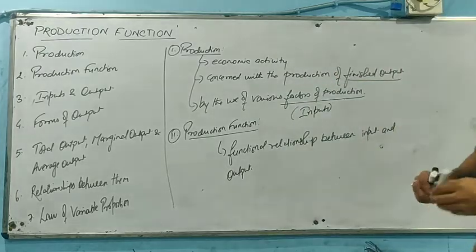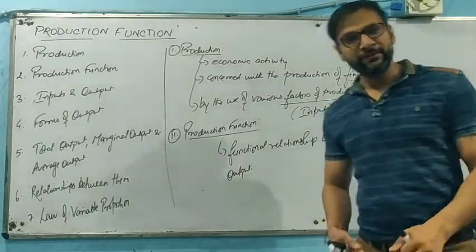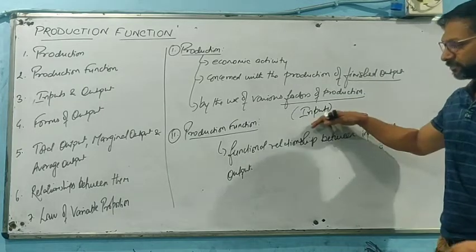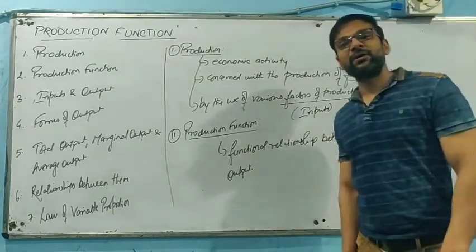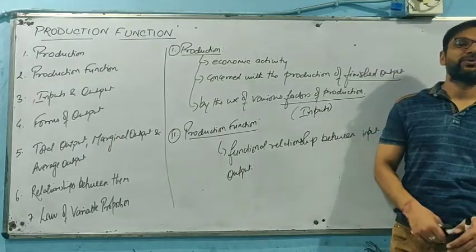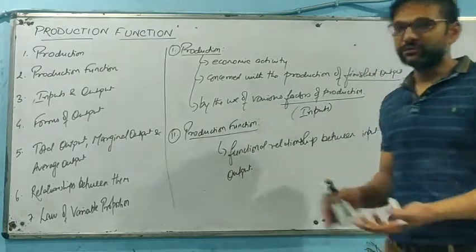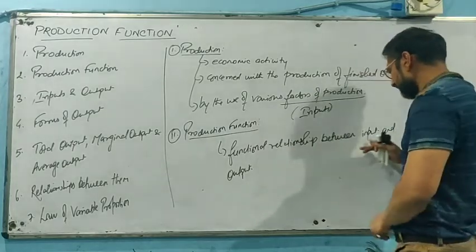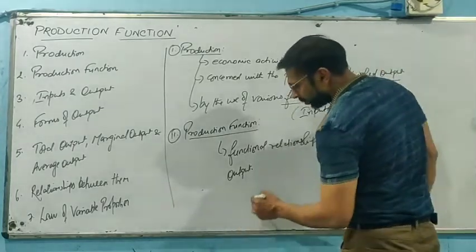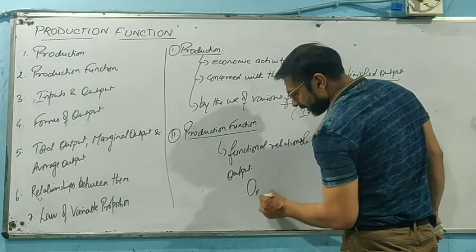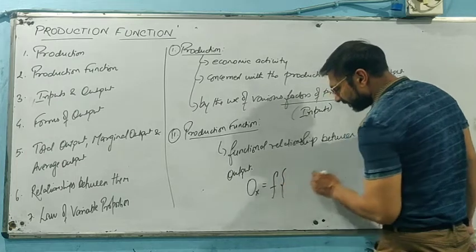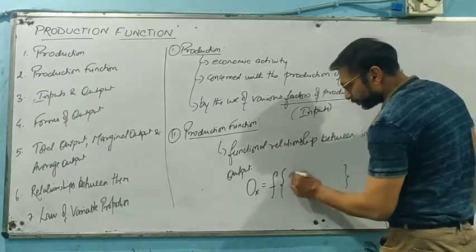It means we can easily establish a relationship between various factors of production that we call input and the relevant output that is going to be obtained by their use. So it establishes the functional relationship between input and output, and symbolically we can say output of X will be functionally related with inputs.